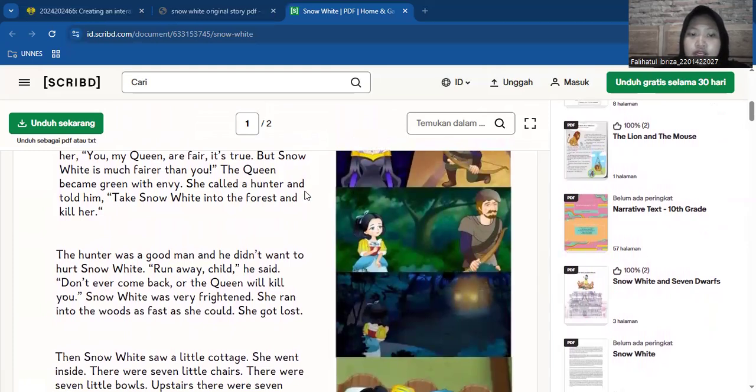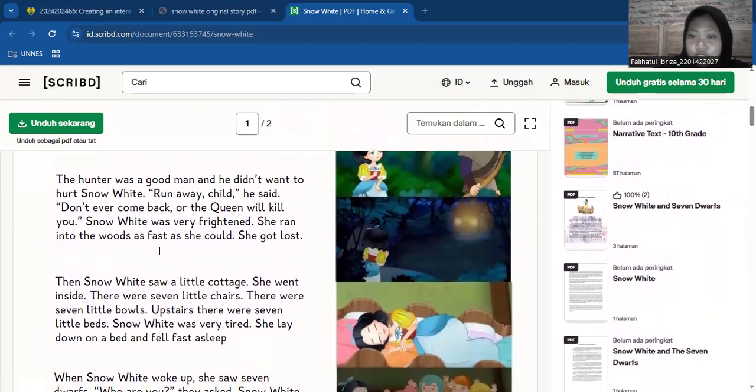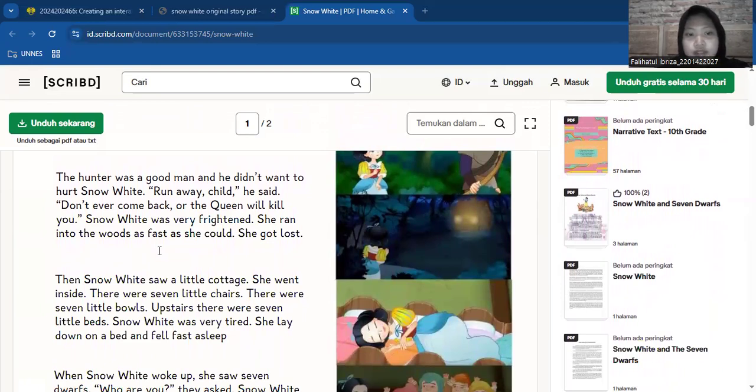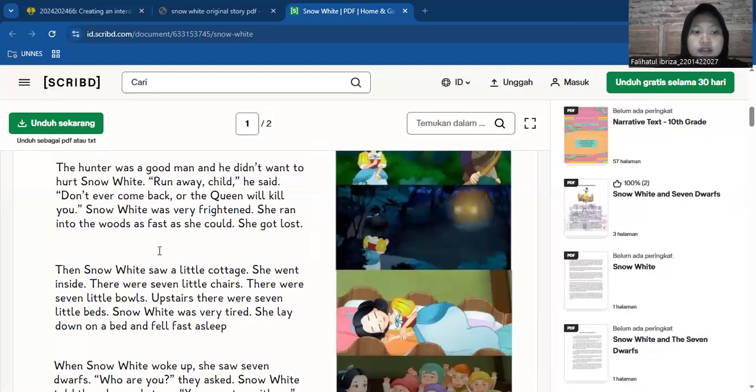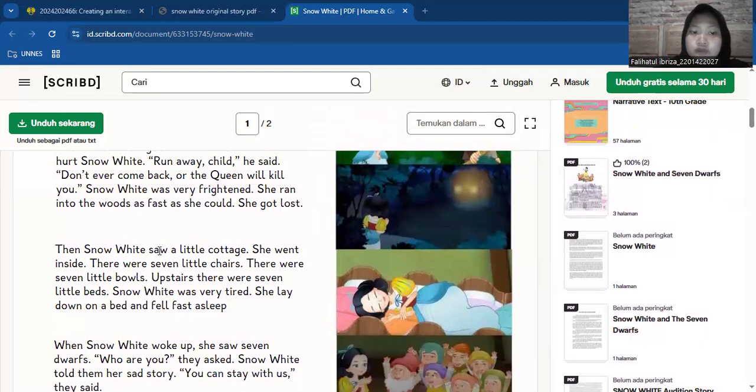She called a hunter and told him, "Take Snow White into the forest and kill her." The hunter was a good man and he didn't want to hurt Snow White. "Run away, child," he said. "Don't ever come back, or the queen will kill you."